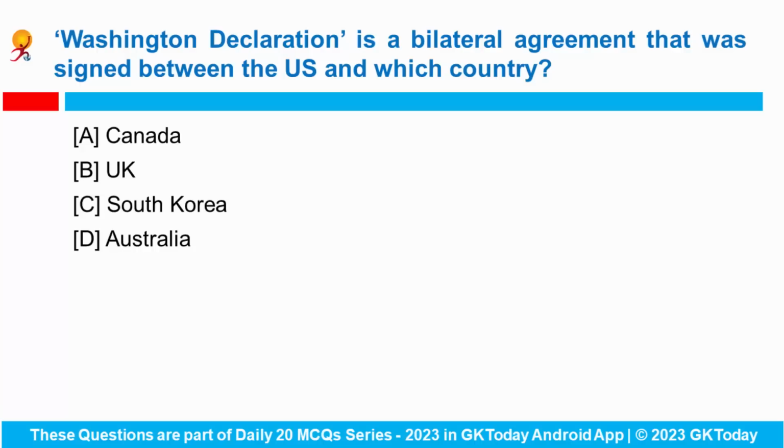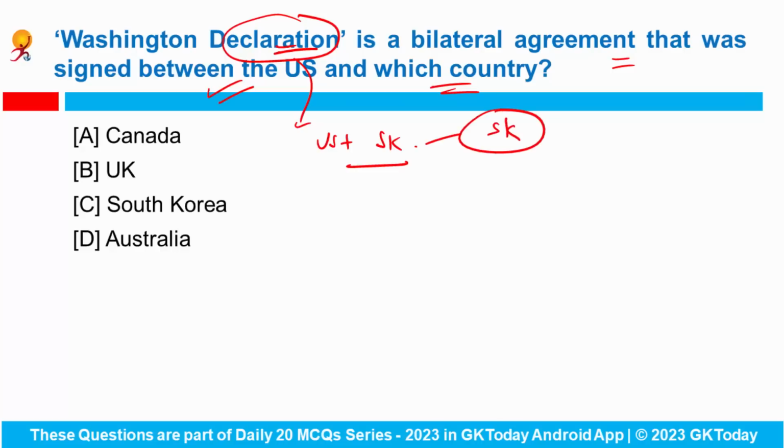Next: the Washington Declaration is a bilateral agreement that was signed between the US and which other country? Actually, this Washington Declaration is a bilateral agreement that was recently signed between the US and South Korea. According to this agreement, while South Korea will not develop its own nuclear weapon, the US will help in the use of nuclear weapons in case of potential conflict with North Korea.